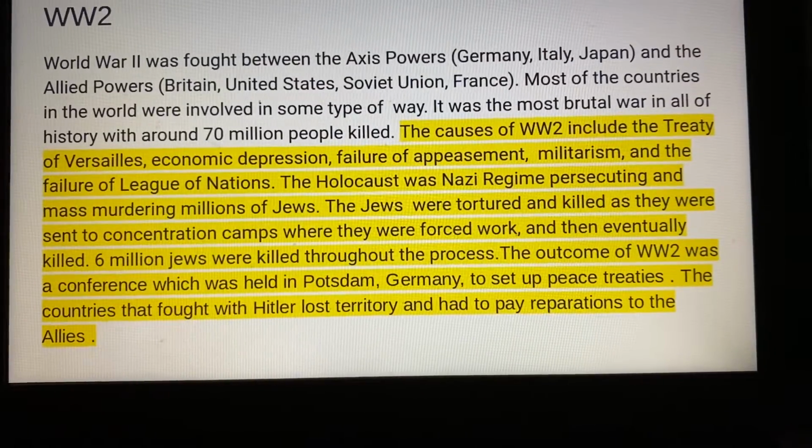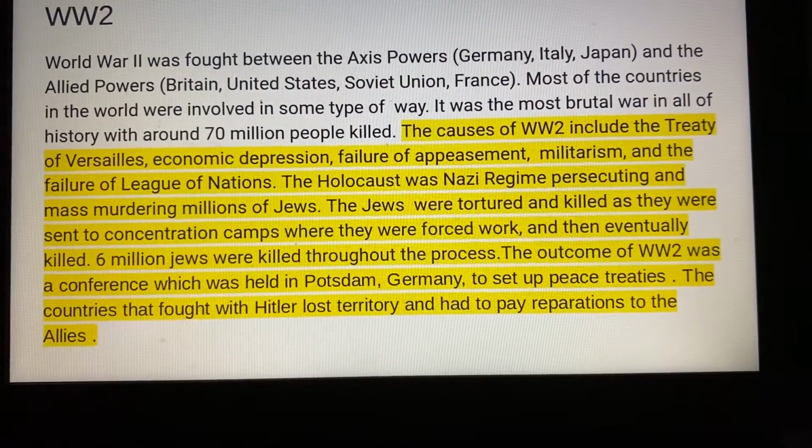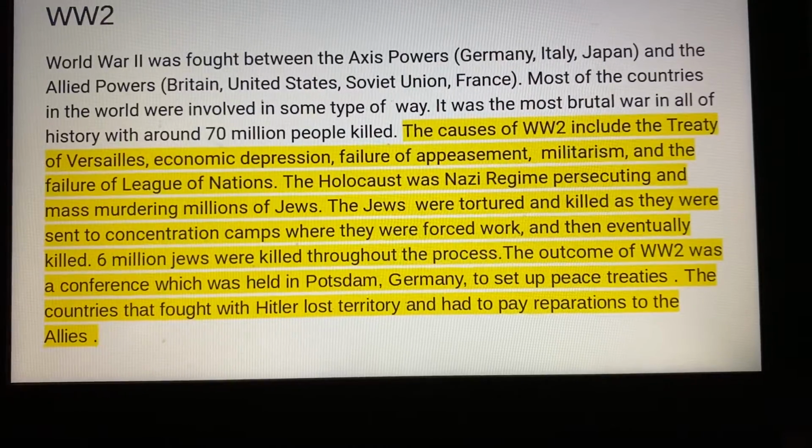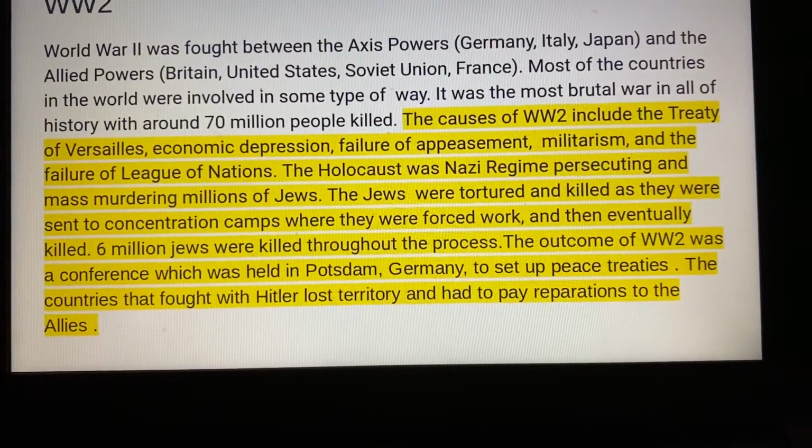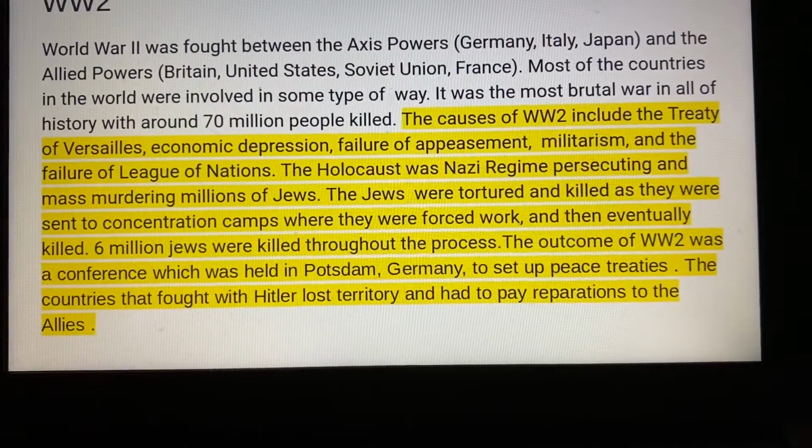The outcome of World War II was a conference which was held in Potsdam, Germany, to set up peace treaties. The countries that fought with Hitler lost territory and had to pay reparations to the Allies.